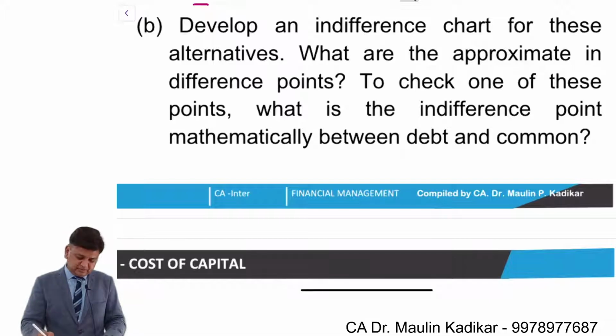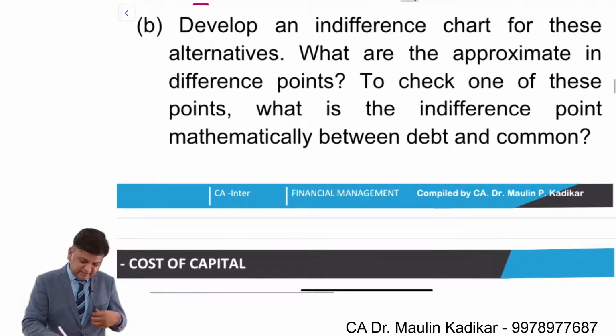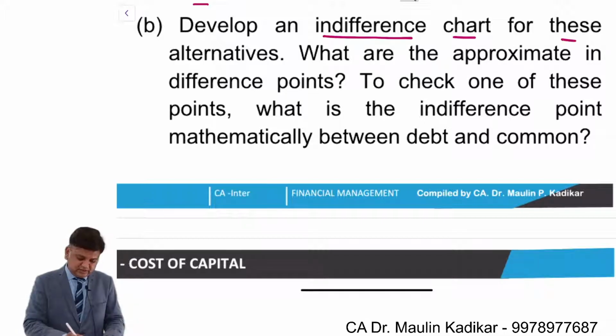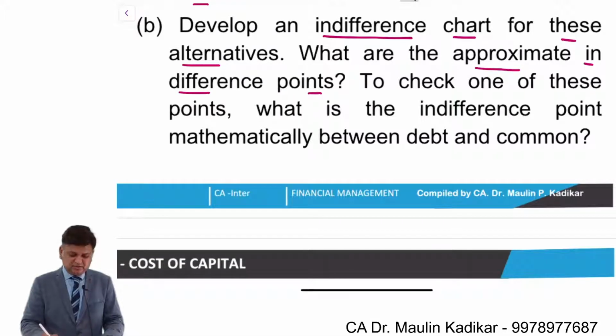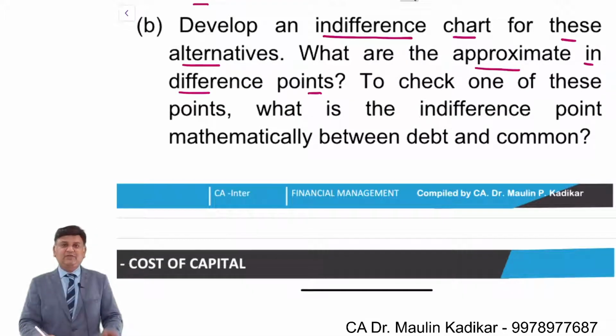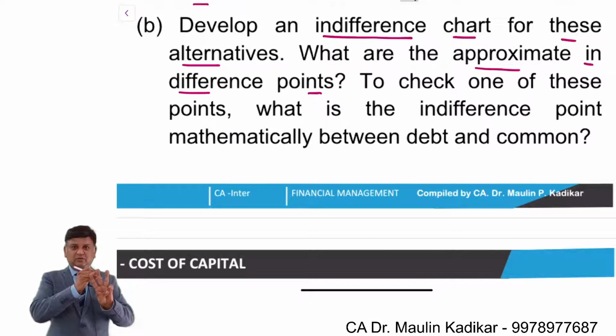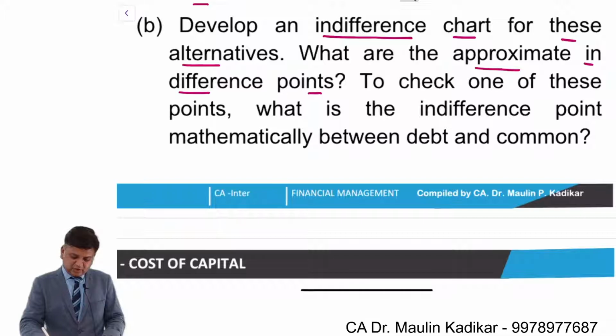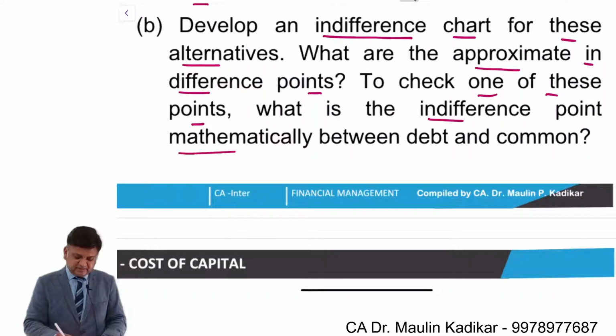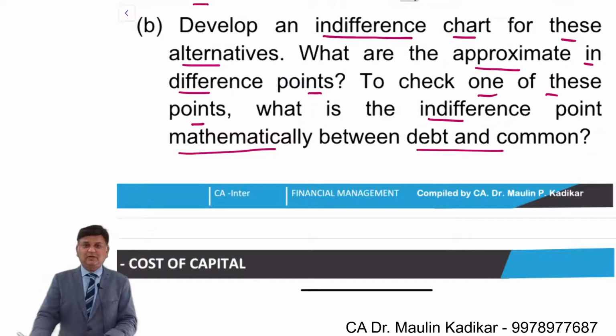B part of the question. Develop an indifference chart, means diagram, for these alternatives. What are the approximate indifference points? That is the question. So we have to find the indifference point between 1 and 2, 1 and 3, 2 and 3. To check one of these points, what is the indifference point mathematically between debt and common?